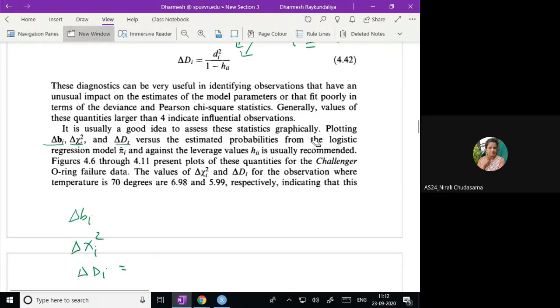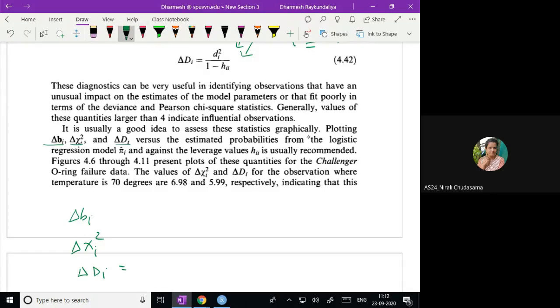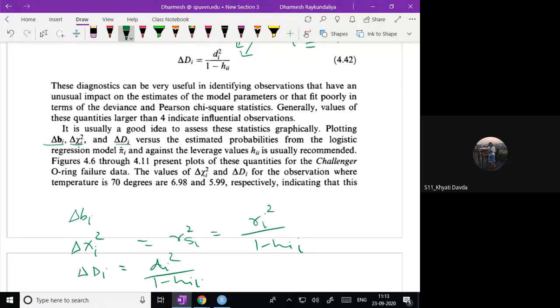It is di square upon 1 minus hii. And this is nothing but the standardized Pearson residual square. Ri square upon 1 minus hii. Is it? Yes, sir.